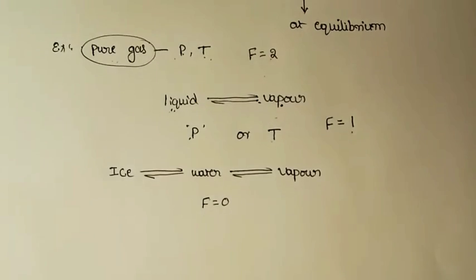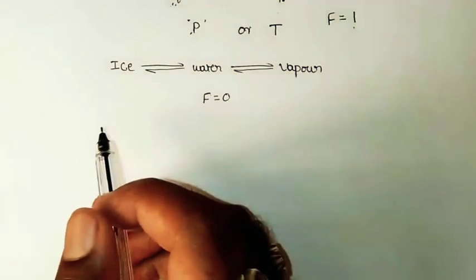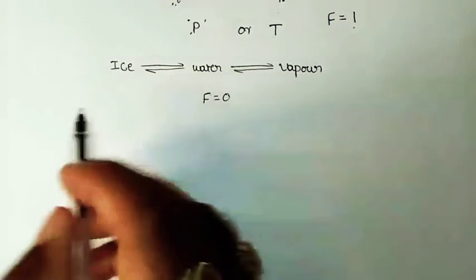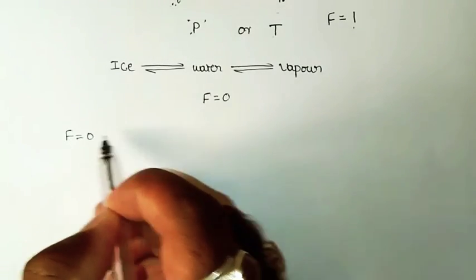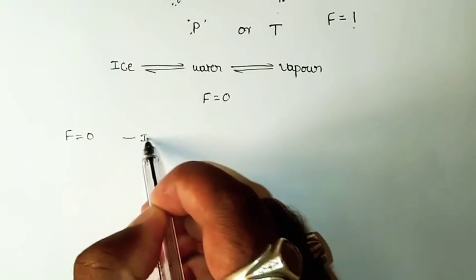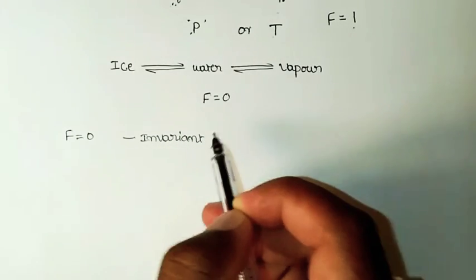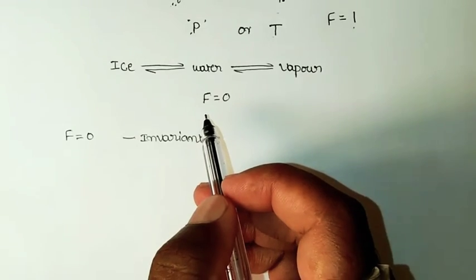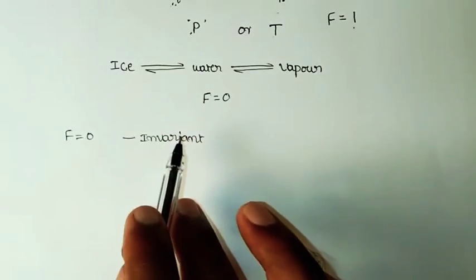So depending upon the number of parameters we are using for defining the state of equilibrium for a system, if F is equal to 0, the system is said to be invariant. That means no parameter or independent variable is required to be specified to define the system.